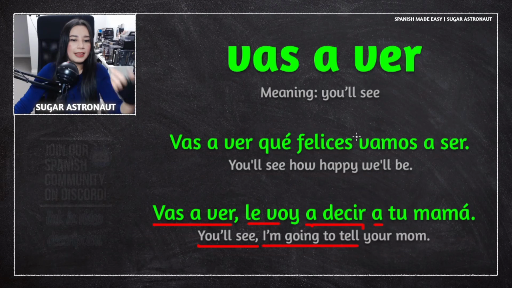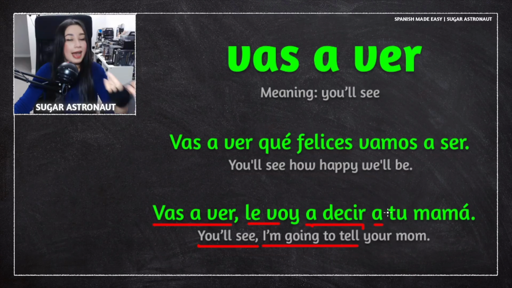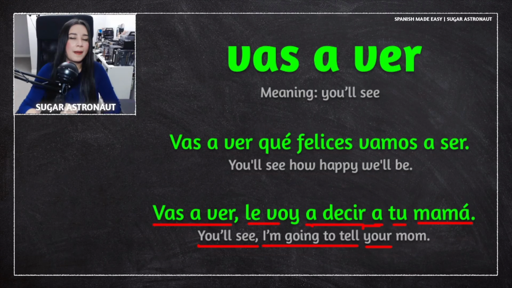So le voy a decir, yo le voy a decir, I'm going to tell. Include that, just remember that, decir a. And tu means your. Mamá. Remember the intonation? Mamá. It's not mama, it's mamá. And that means mom.